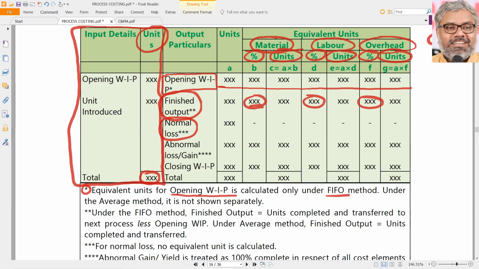Second point, normal loss. Normal loss will be there only in the total. There will not be any percentages used for normal loss. For normal loss, no equivalent units are calculated.